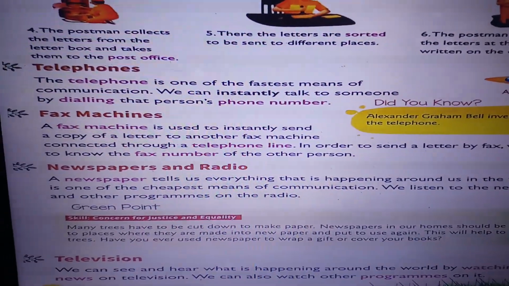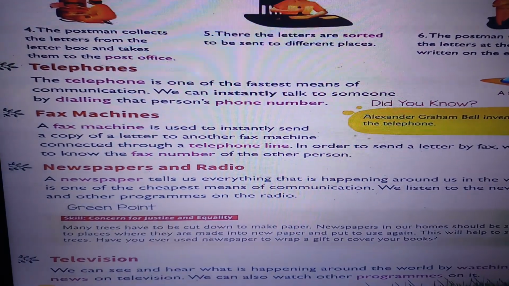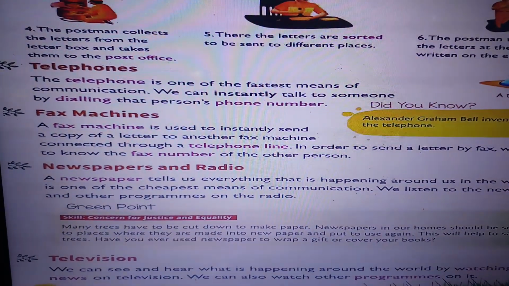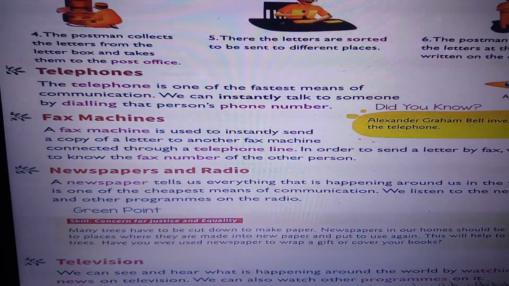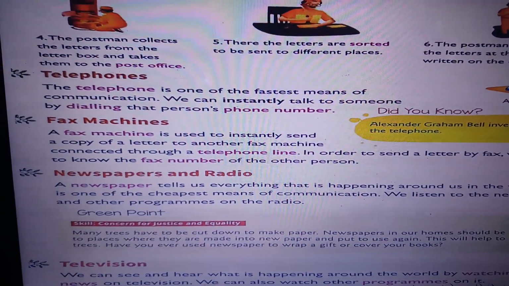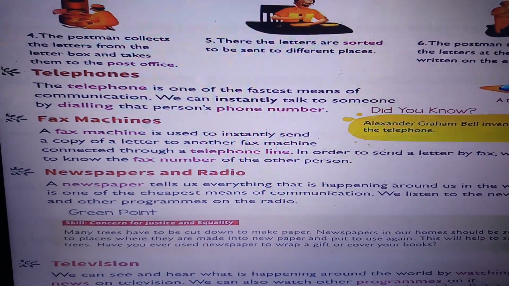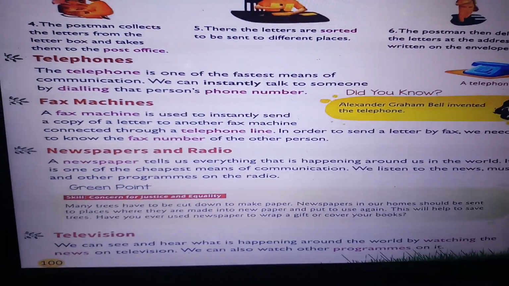The telephone. The telephone is one of the fastest means of communication. We can instantly talk to someone by dialing that person's phone number. So we can easily talk to someone by just dialing the person's number, and then we can communicate through the telephone. Then we have a fax machine.